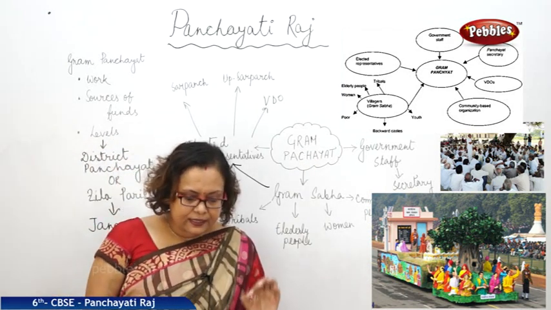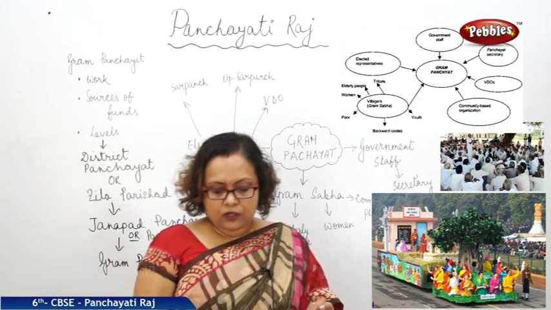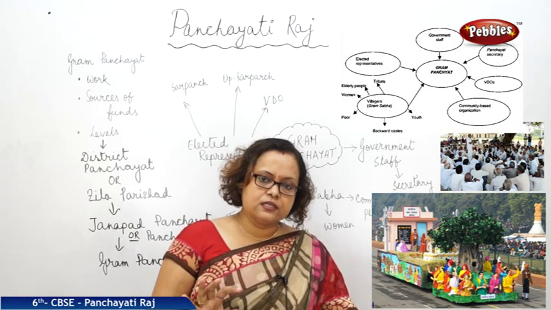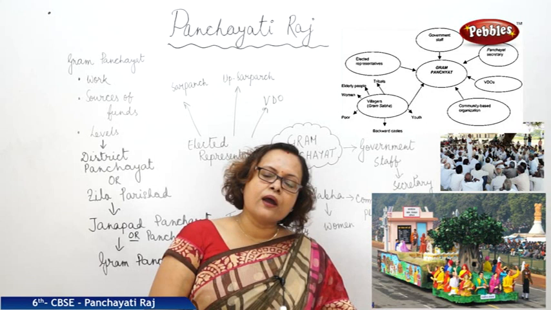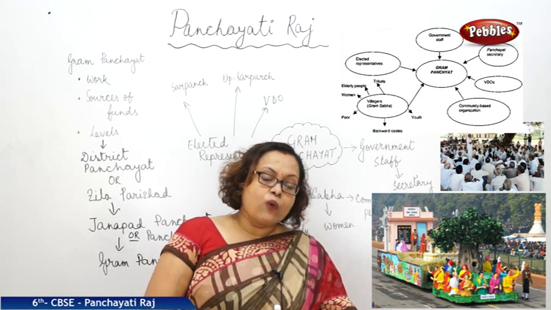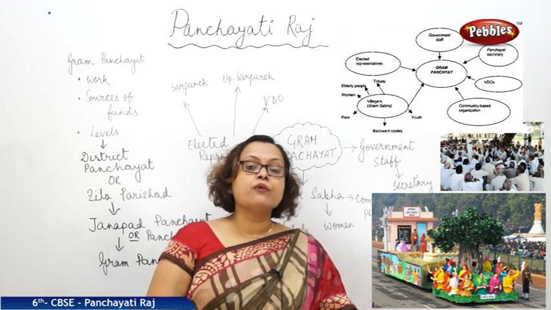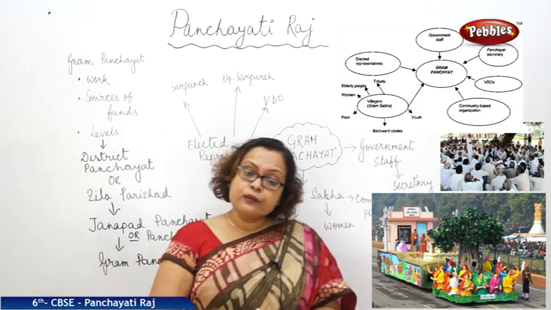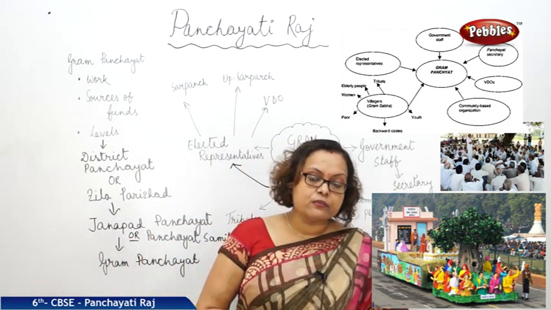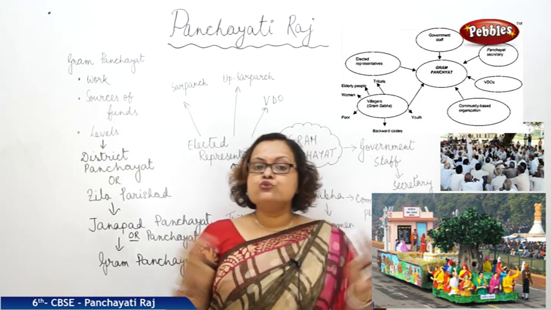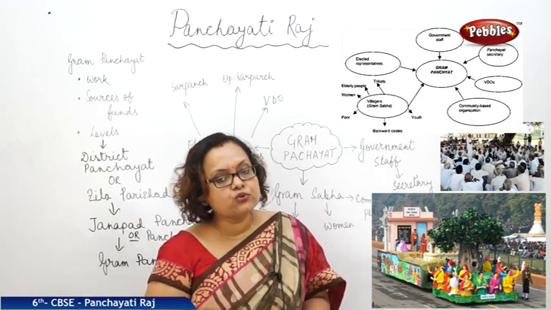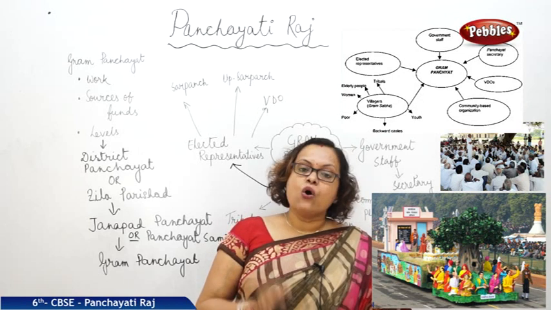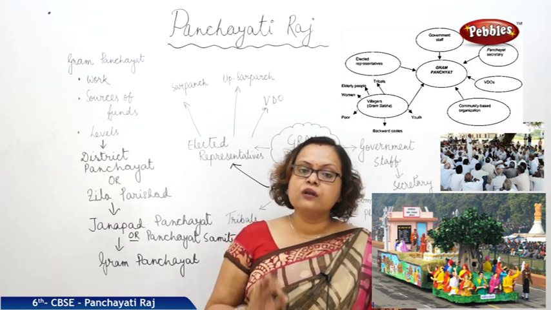Now, what exactly is the Gram Panchayat doing? Usually, each village is divided into wards. Mostly, in one village, we can find one Gram Panchayat. Now, why am I telling you mostly? Because some of the villages in distant places, their population is very less. If the population is less than 500 members in a village, in that case, 2 or more villages combine together to form a Gram Panchayat. Otherwise, all the villages have their own Gram Panchayat.